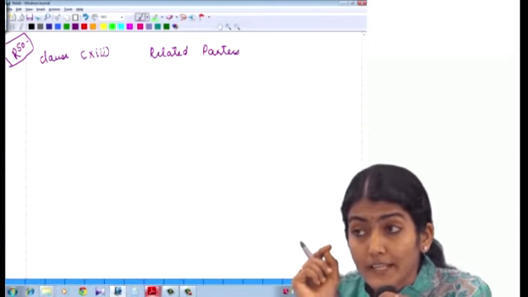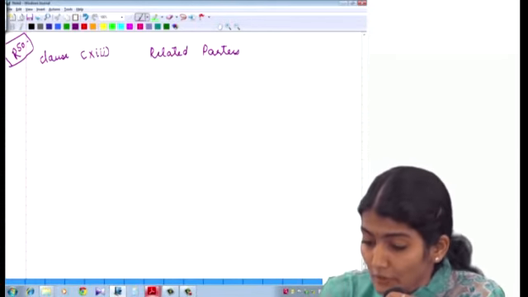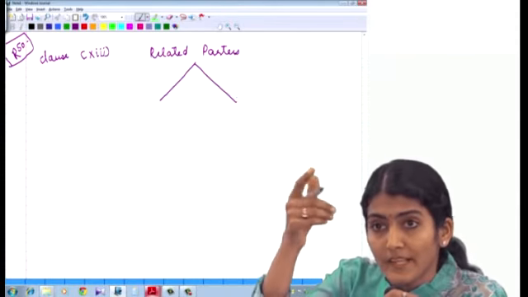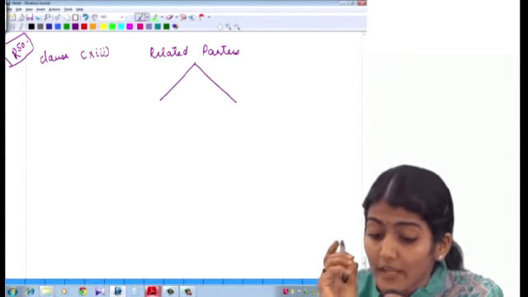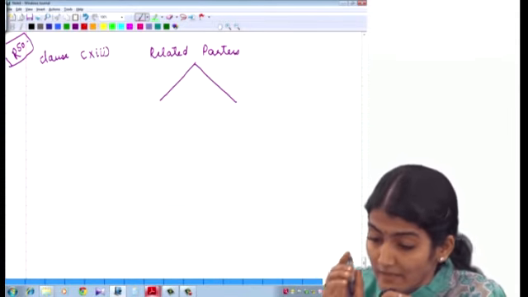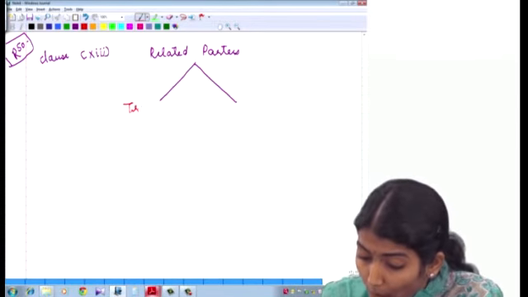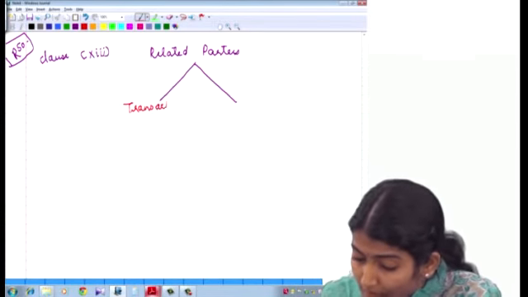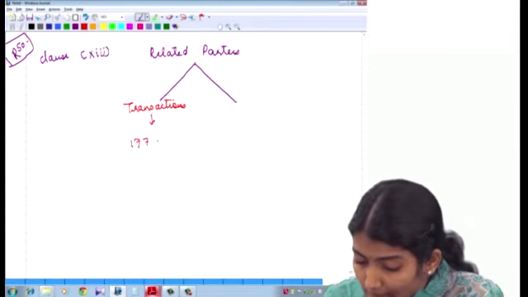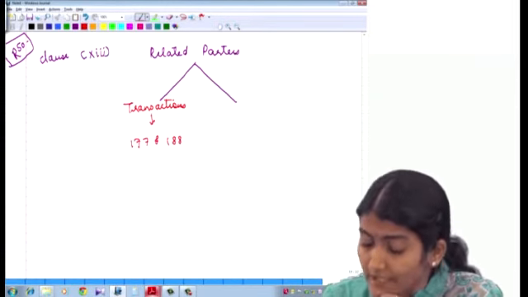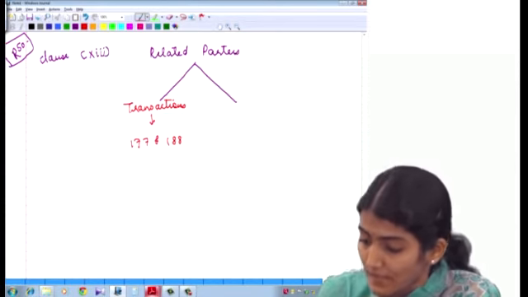Right, so now related parties. What does it say? Two parts again. Just like above for Nidhi there were two parts, 1:20 and 10%, now for related parties also they have two parts. One, whether all the transactions with the related parties are in accordance with section 177 and 188 of the Companies Act 2013.